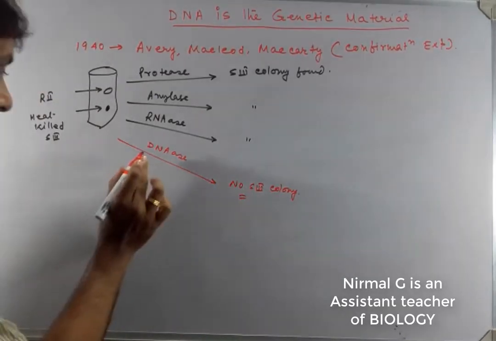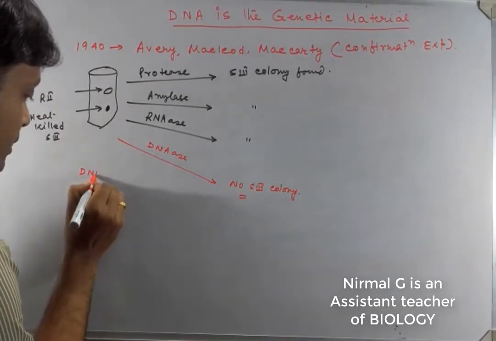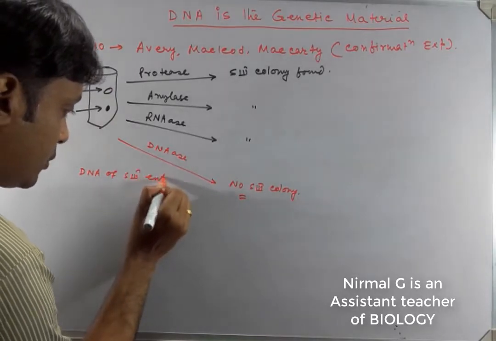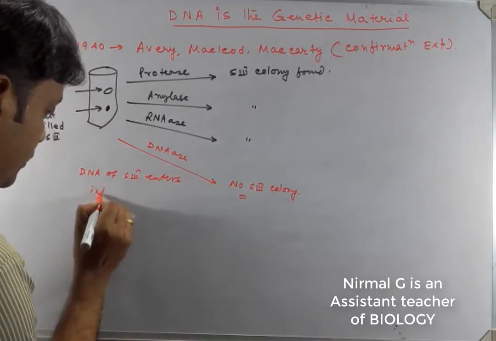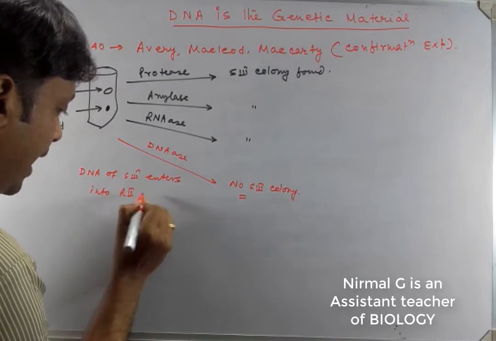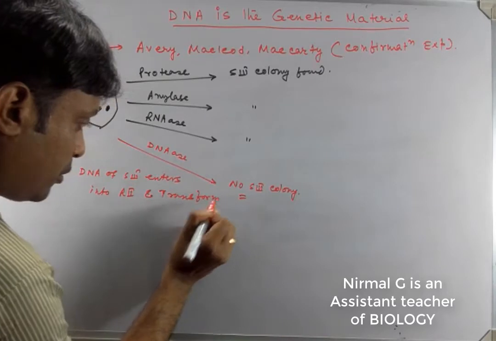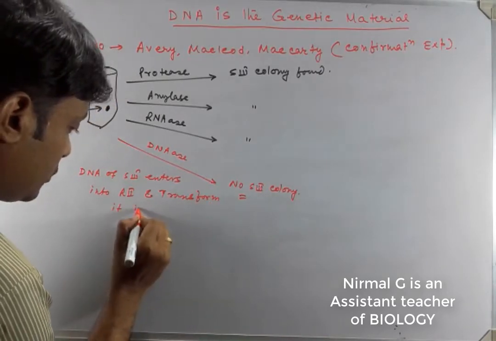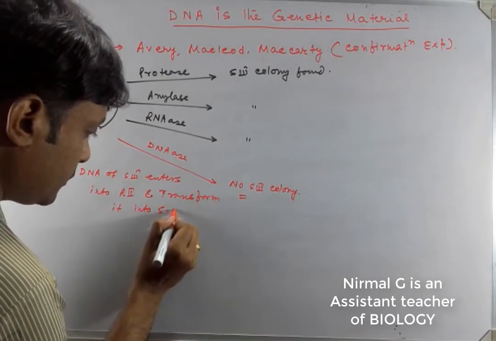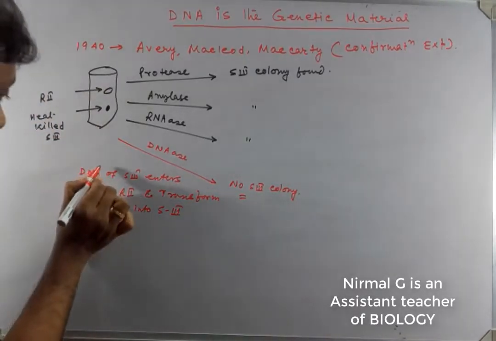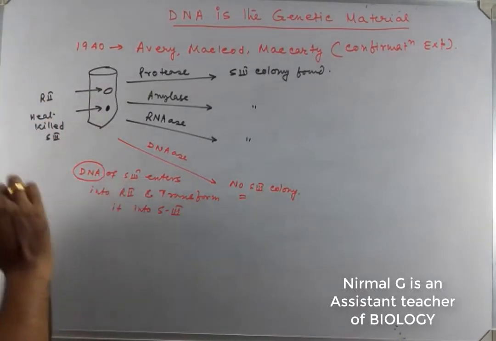Actually, the DNA of S3 enters into R2 and transforms it into S3. So the transforming principle is the DNA. So DNA is the genetic material.